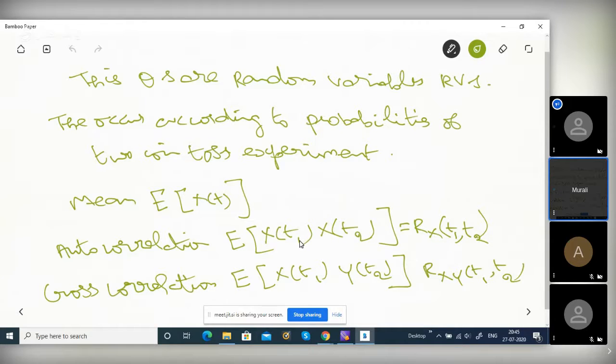For one wave, with theta equal to 0, at t1 this has one particular value, at t2 this has a particular value, so the product is a particular value. Theta equal to pi by 2, the product has another value. Theta equal to pi, another value. Theta equal to 3 pi by 2, another value. There are four different values, so each value you weigh by its probability. Theta equal to 0, what is the probability? Say 0.1.